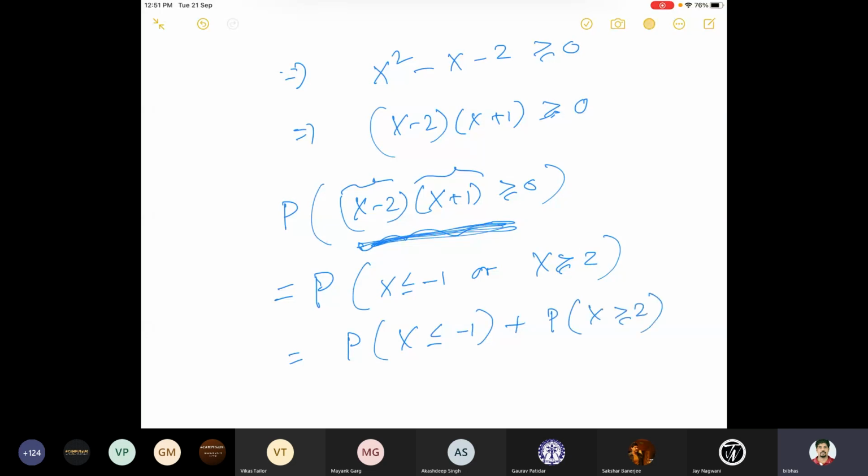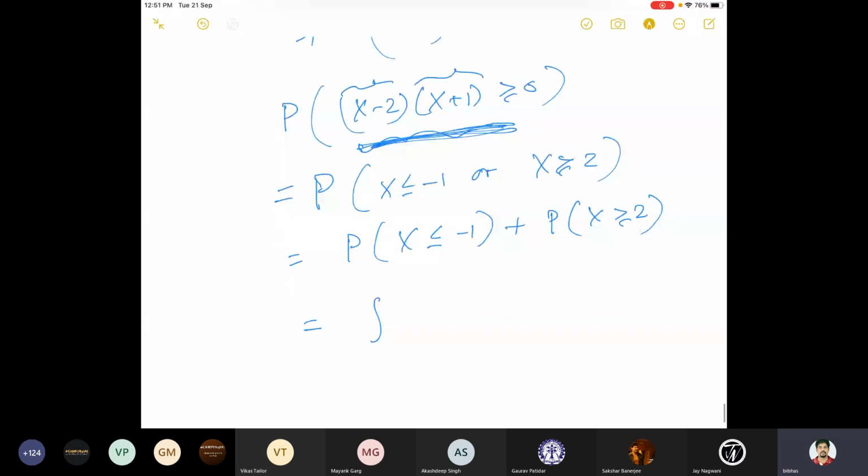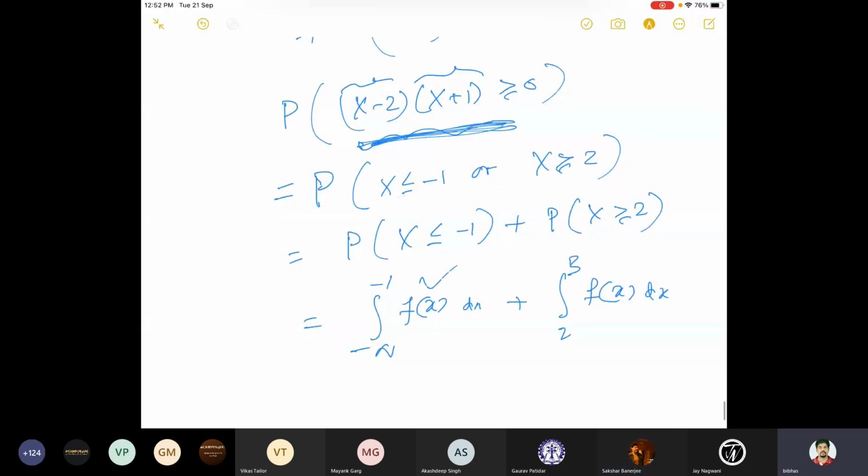Can anybody tell me why this is a plus? These are disjoint. Yeah. So then we know what is fx and we can compute this, right? So we are done.